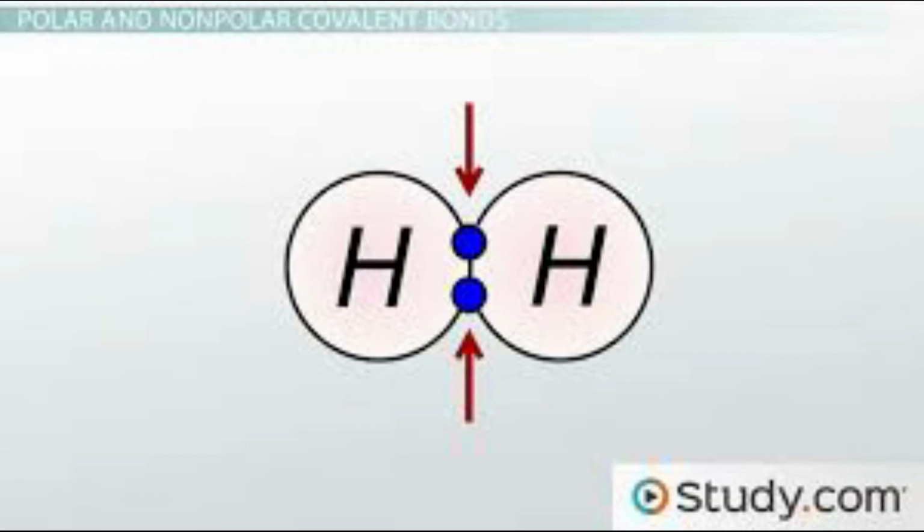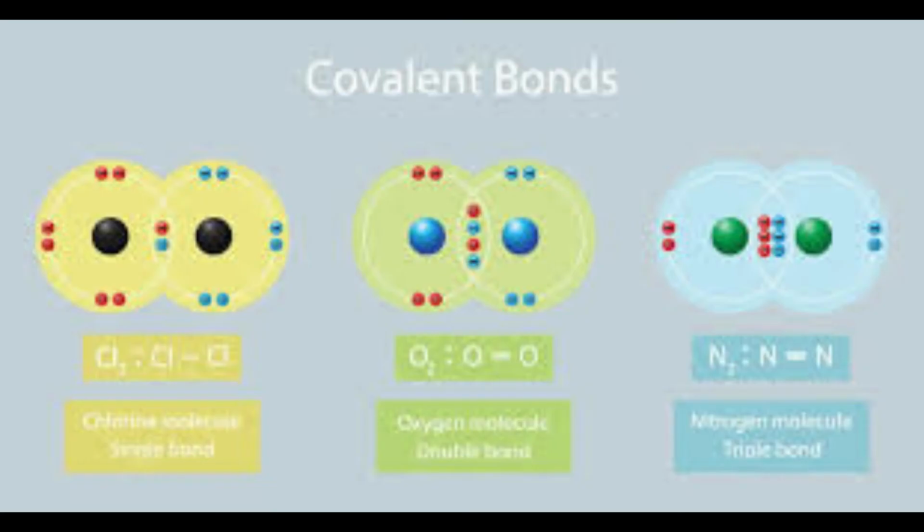Covalent bonds are of three types. Single covalent bond: if only one pair of electrons, that is two electrons, are shared between two atoms, we call it a single covalent bond. If two pairs of electrons are shared, for one bond we need two electrons, that means four electrons are shared between two atoms, we call it a double bond. If three pairs, that is six electrons, are shared between two atoms, we call it a triple covalent bond.